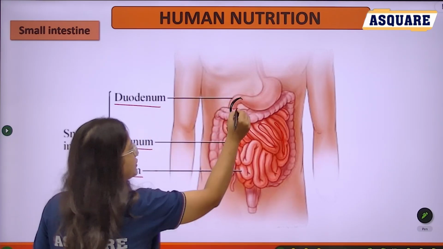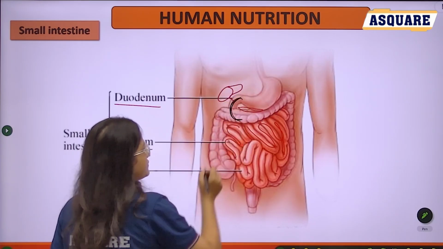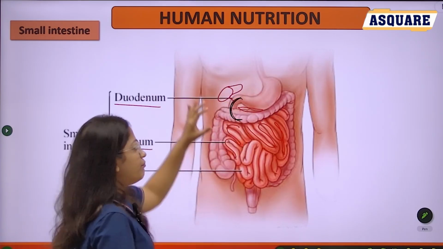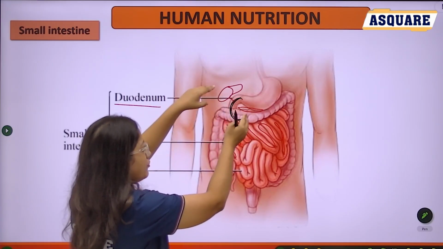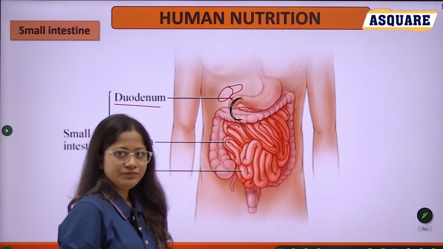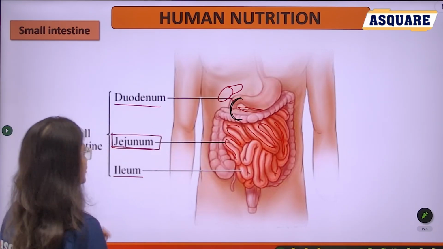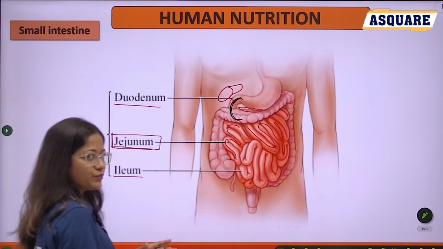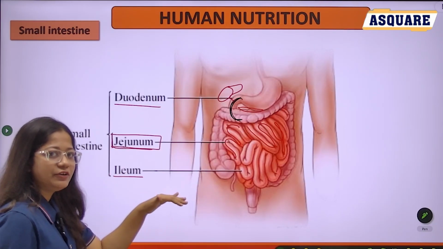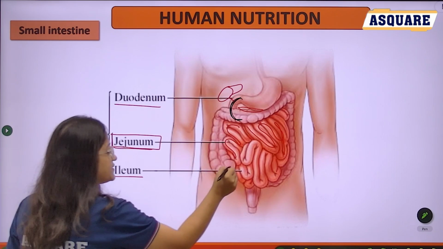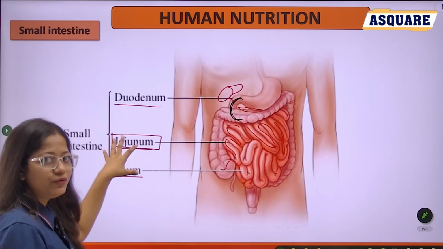Here the pancreas is present, and above it the liver is present. In short, both the pancreatic and liver juices open into the duodenum. The next one is the jejunum. The jejunum is the short part of the small intestine. The ileum is the longest or final part of the small intestine that opens into the large intestine. That's all about the small intestine.